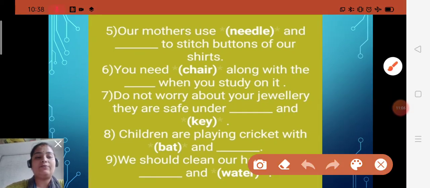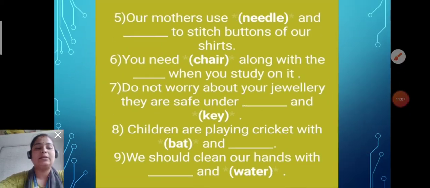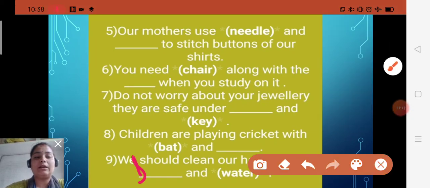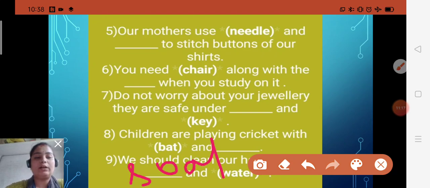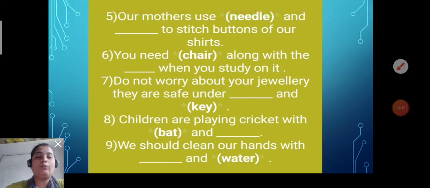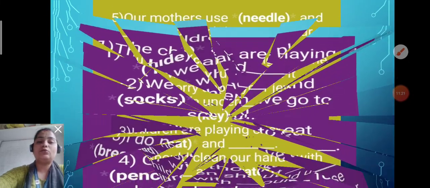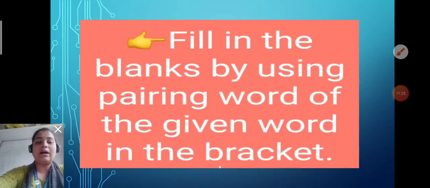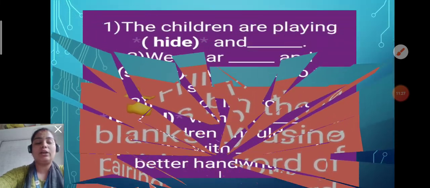Now after that, we should clean our hands with dash and water. So yes children, we should clean our hands with soap and water. Okay children, I hope you have understood nicely. At home, first read the chapter nicely, and then complete this work in your copy.